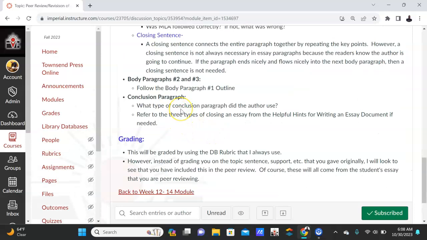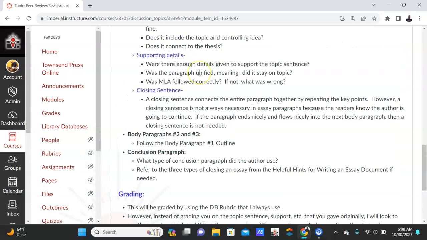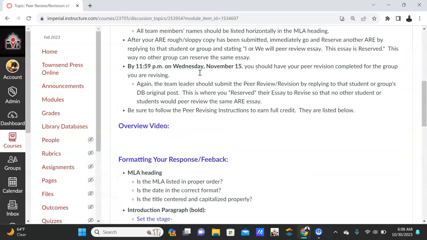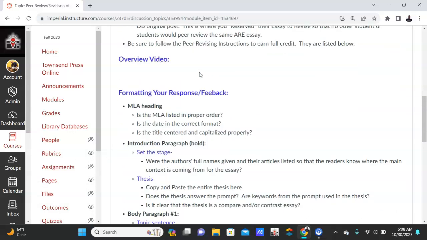And then the concluding paragraph, obviously. Did they give us a prediction? Did they restate the thesis? Did they go over the main people? Did they go over the key points? So that's what you're going to do here. All right? So go ahead, take a look at that.